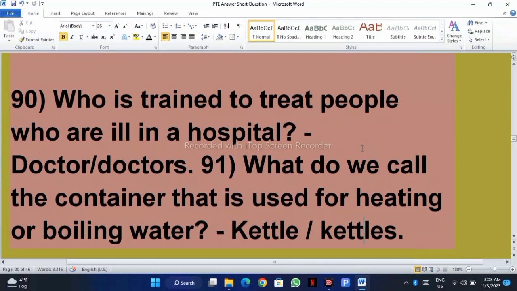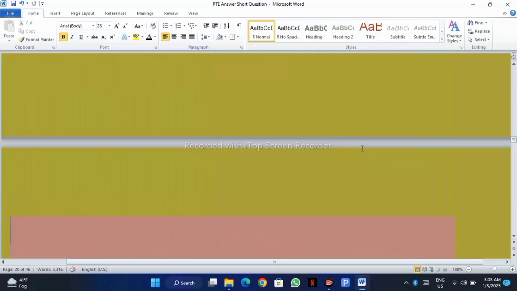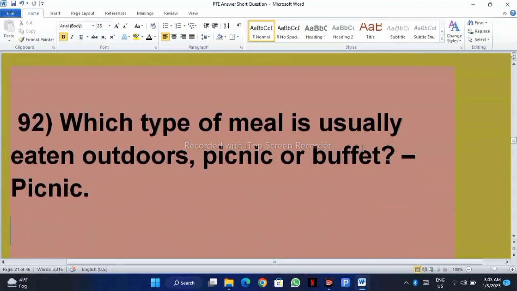Who is trained to treat people who are ill in a hospital? Doctors. What do we call the container that is used for heating or boiling water? Kettle.